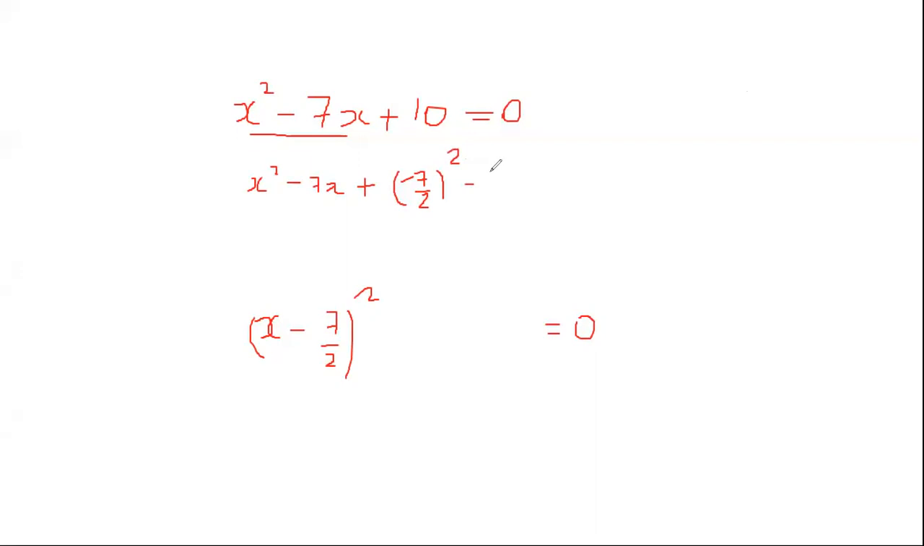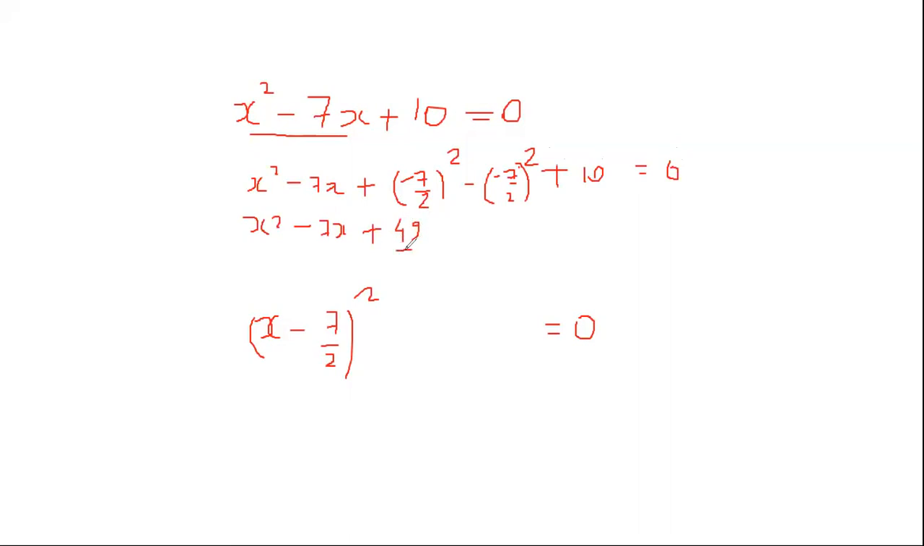Since we added this, we will also subtract minus 7/2 whole square. Okay, not minus 7/2, but minus 7/2 whole square, plus 10, write it like this. Correct. This will be equal to 0. Now write this part as x square minus 7x. Now the tip that I said is do not convert anything to decimal. Do not convert to decimal, keep it directly in fraction. Minus 7/2 whole square will be 49/4.